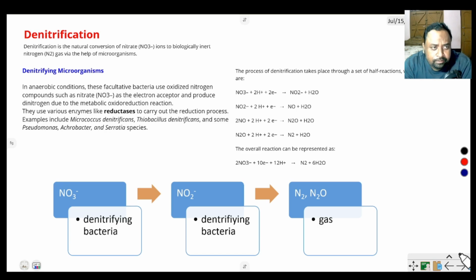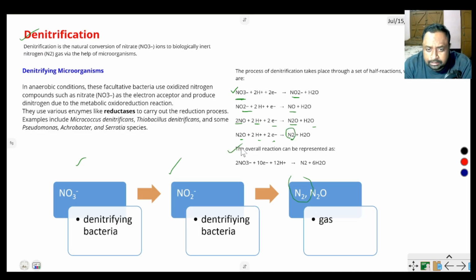The last process is denitrification. After the organism dies, the enzyme converts the fixed nitrate or NO3 form into nitrogen gas and it returns to the atmosphere. In this process, first NO3 minus, nitrate salt, is converted into NO2 minus, then NO2 minus to NO, and NO again in the presence of 2 protons and 2 electrons forms N2O. N2O with 2 protons plus 2 electrons produces nitrogen gas and goes back to the atmosphere.